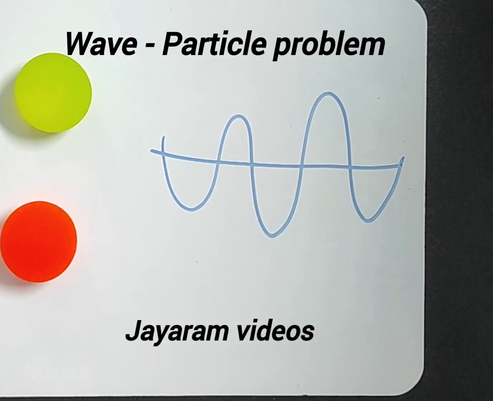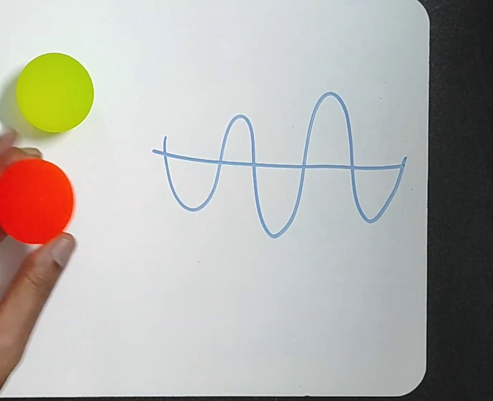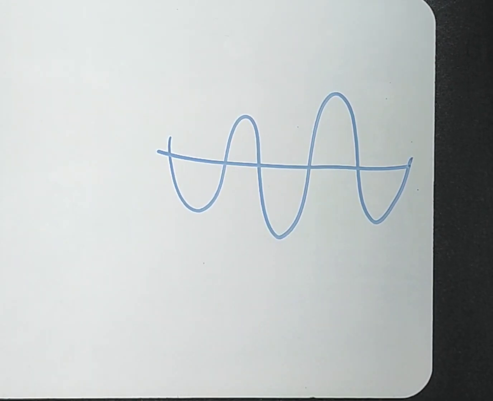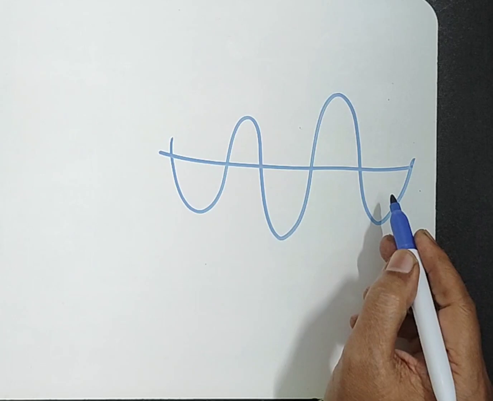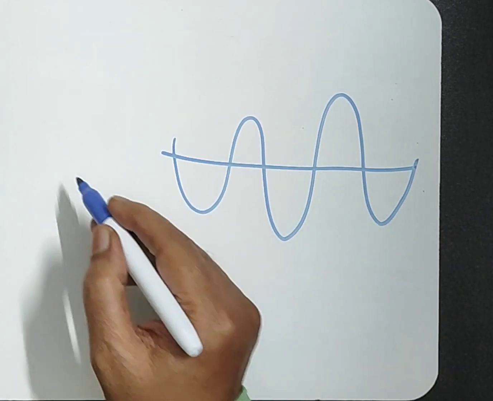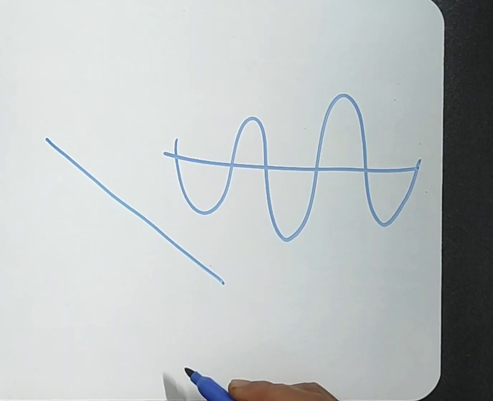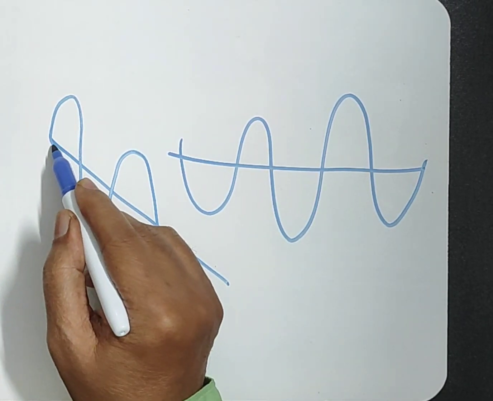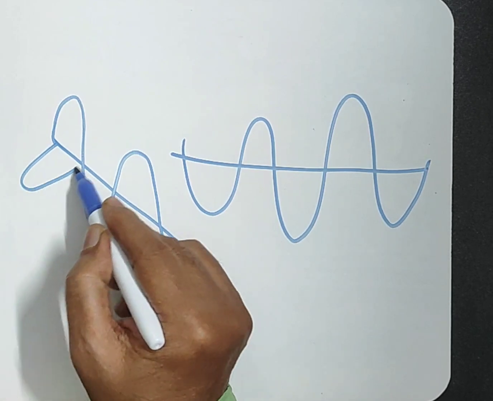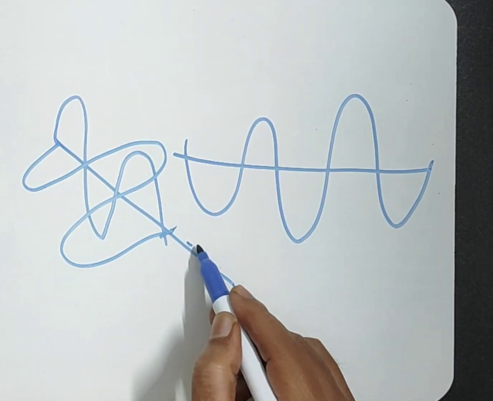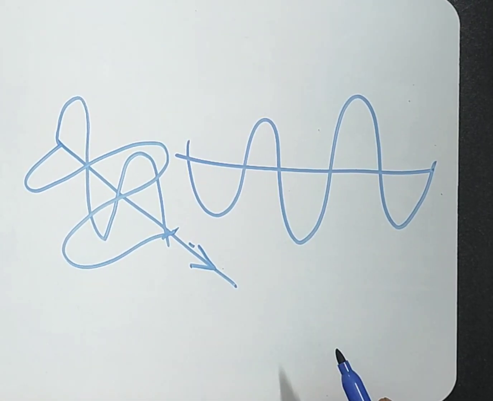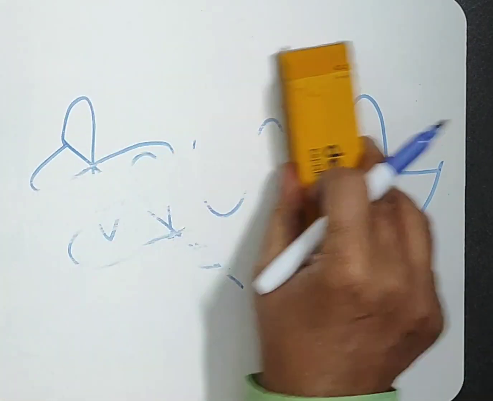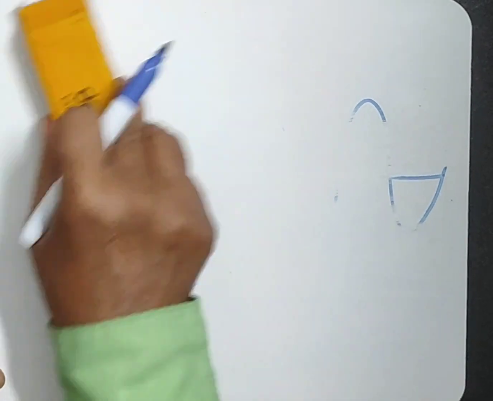Wave particle problem. I'll remove the particle aspect now and consider only the wave. Wave is nothing but variation of some parameter with respect to time. Considering electromagnetic wave itself, we are having electric field and magnetic field varying with the time, and of course the direction of movement is perpendicular to those two. Anyway, that is a pure wave, and now we'll consider another type of wave.